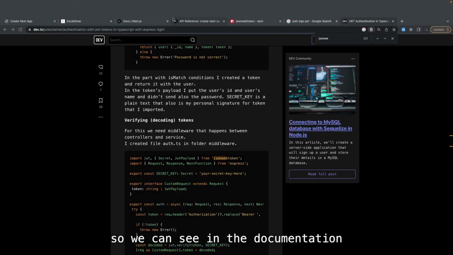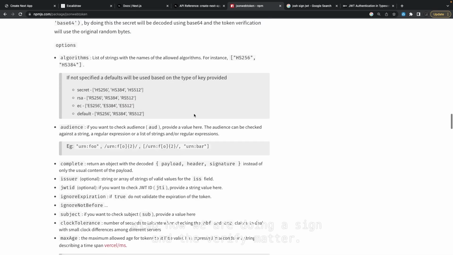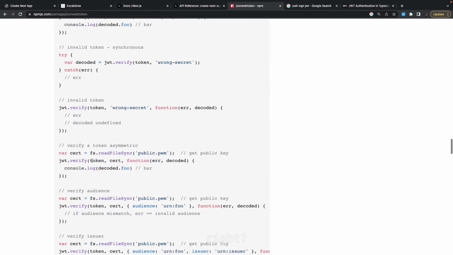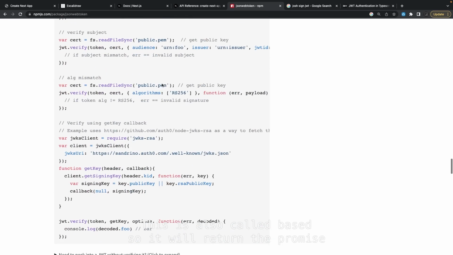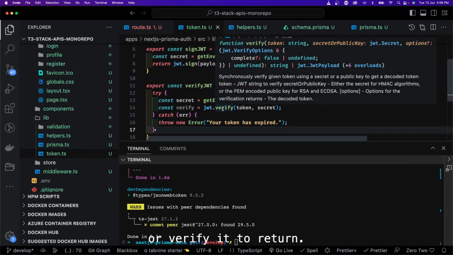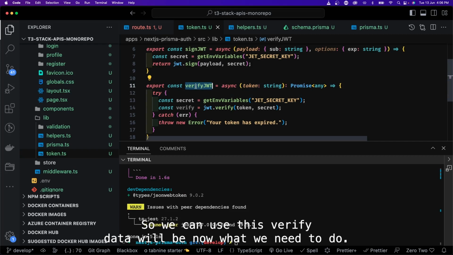The same we can see in the documentation, how we do sign and the verify method. This is like jwt.verify token and the same secret, right? With the wrong secret, this is also callback based, so it will return a promise. Okay, yeah, so we can use this verify JWT.